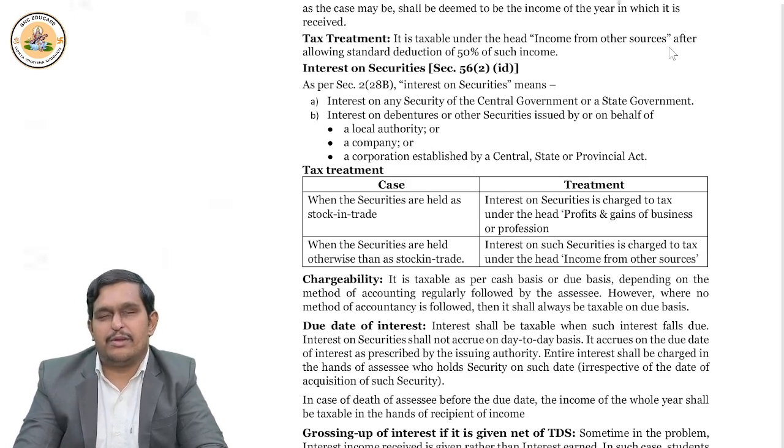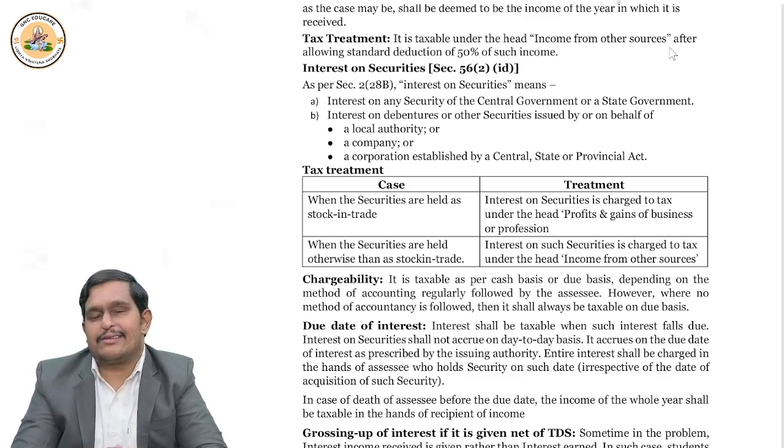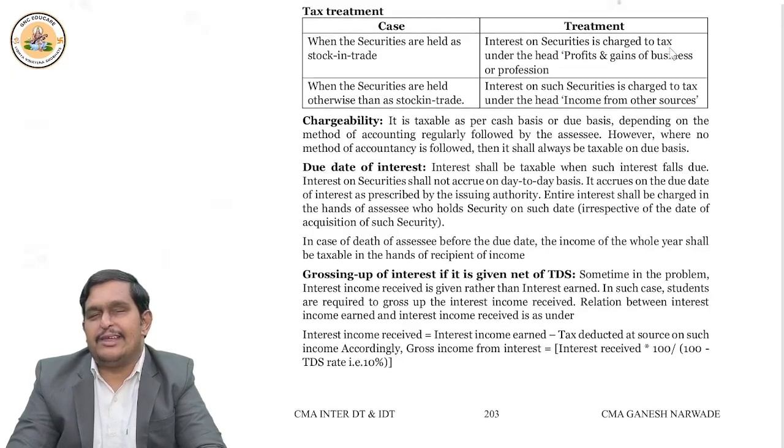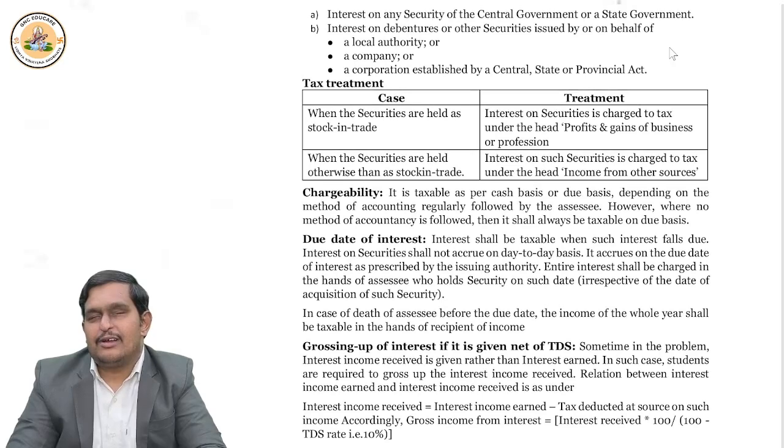Okay, grossing up. Suppose, for example, they gave the interest amount received. In most cases it will be after TDS, because under section 193, 194A, TDS is deductible at the rate of 10%. So if they say interest received net, then you have to simply multiply the interest amount by 100 by 90, and you will get the gross interest. Suppose in the question they gave the gross amount, then don't do anything.